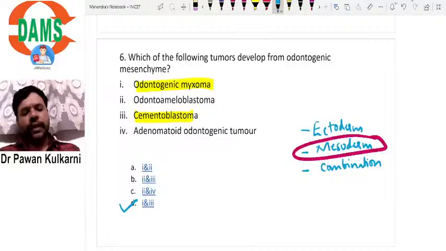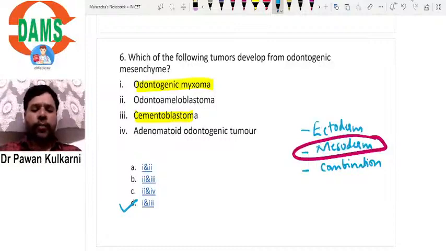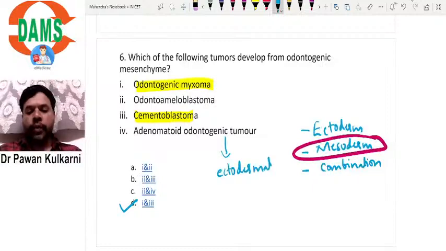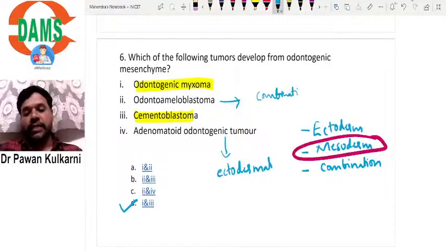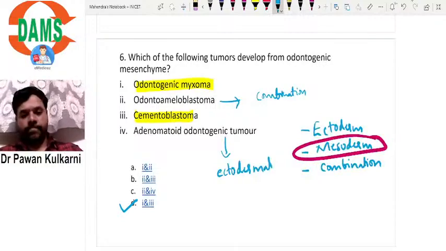Odontoameloblastoma and the AOT: AOT is purely ectodermal. Odontoameloblastoma is a combination. That means it arises from both the ectoderm as well as mesoderm.